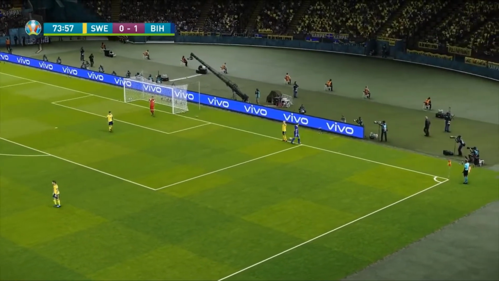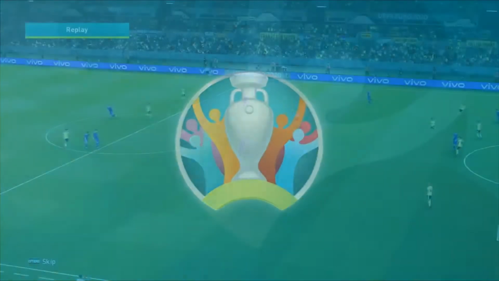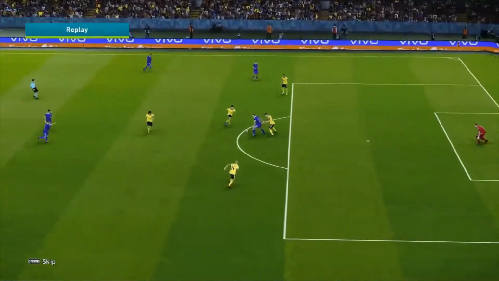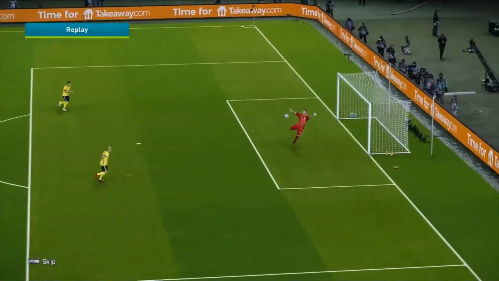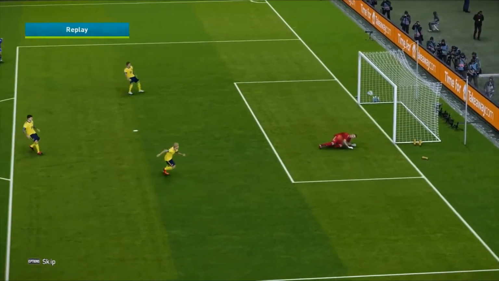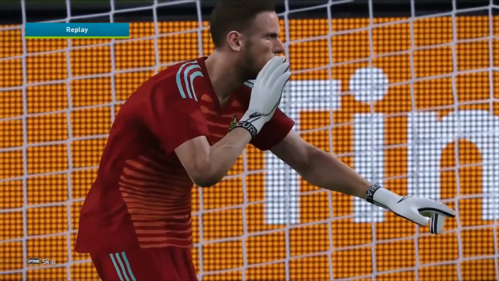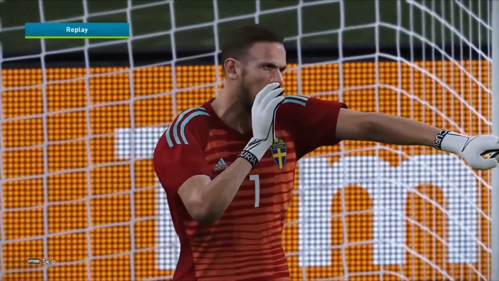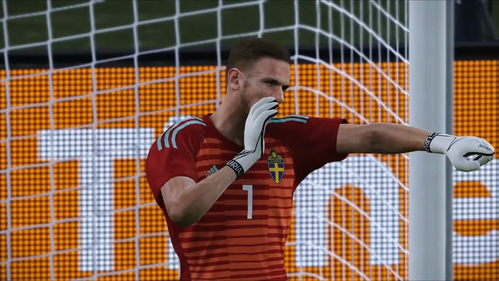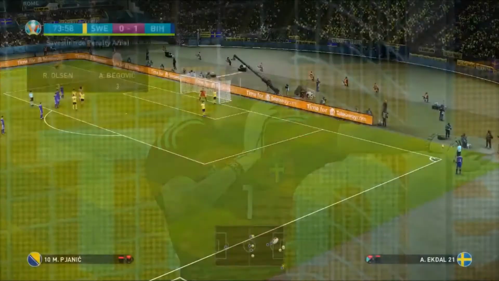And well, they cannot afford at this stage of the competition in this match to give them opportunities like this, because it just takes one opportunity to make it 2-0. And if it goes 2-0, we've not seen any teams make a comeback as of yet. Of course, the only game which has had both teams score is France versus Germany so far.